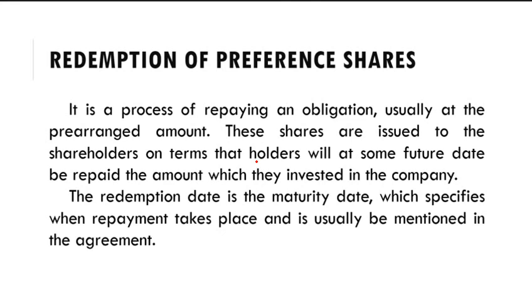So in the case of redeemable preference shares, the redemption period will be mentioned at the time of issue itself. The redemption date is known as the maturity date, which specifies when the repayment takes place and is usually mentioned in the agreement. So these redeemable preference shares will be redeemed within 20 years of the issue, and the redemption date will be mentioned at the time of issue itself.